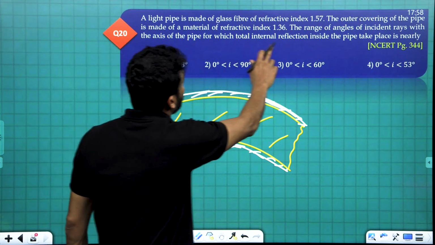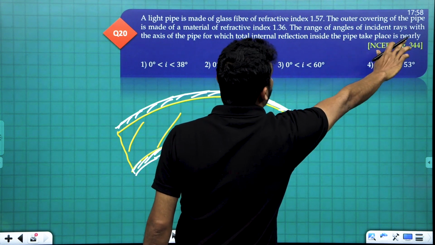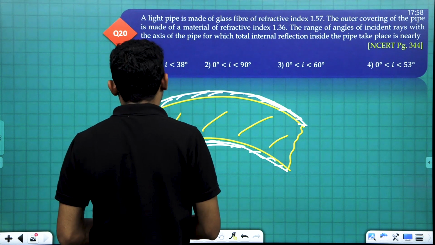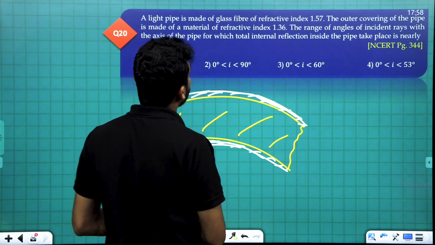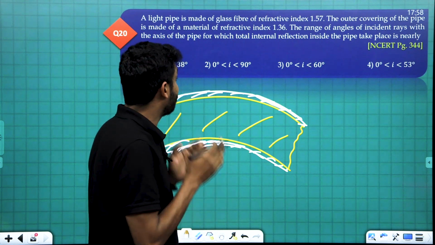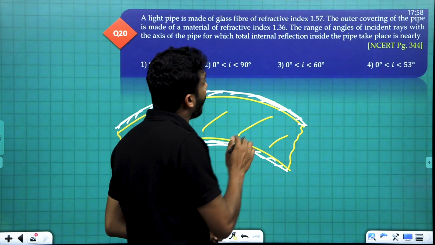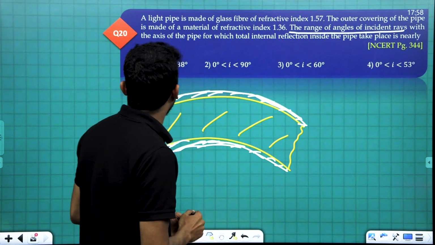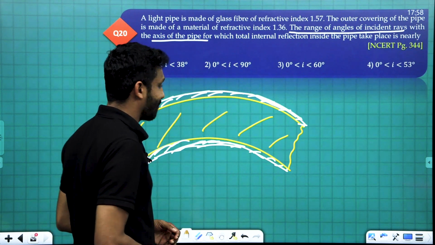The range of angles of incident rays with the axis of the pipe for which total internal reflection inside the pipe takes place is asked.